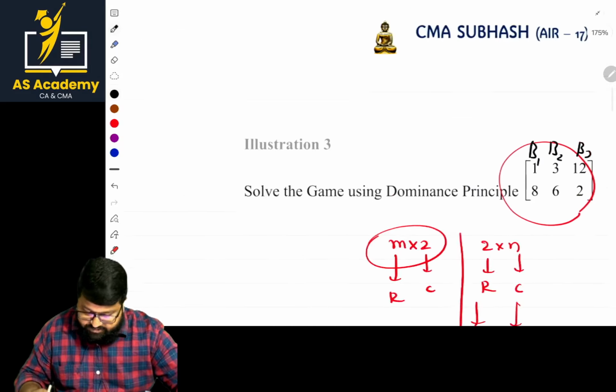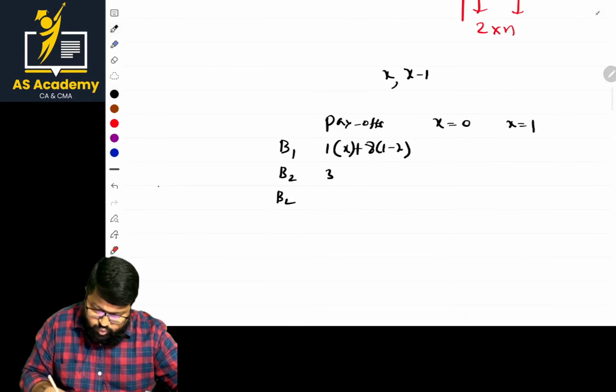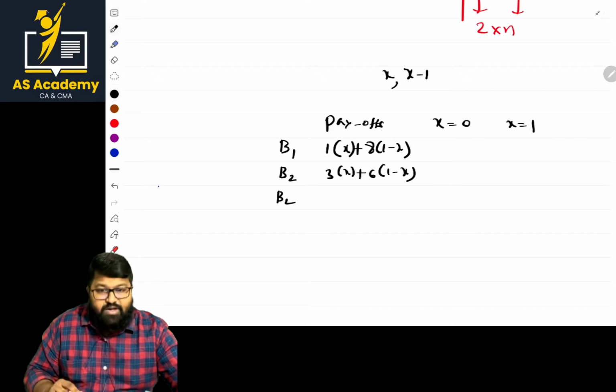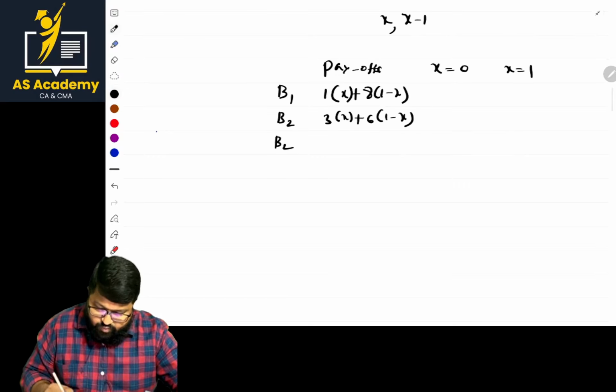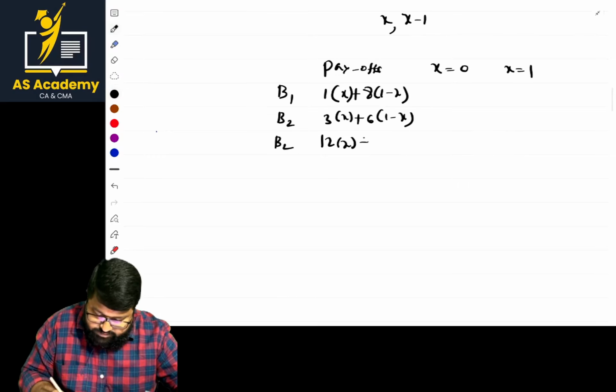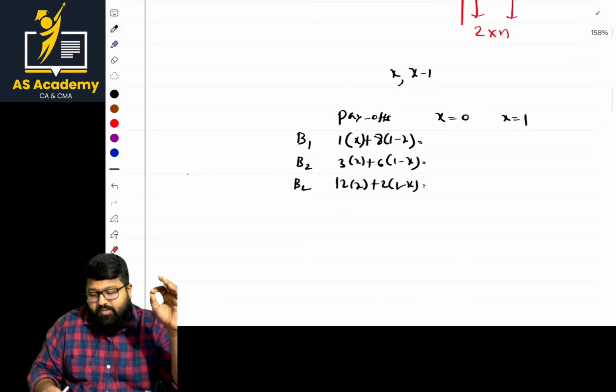Next part: 3 into x plus 6 into 1 minus x. And similarly, 12 into x plus 2 into 1 minus x. Find the value of this. I am explaining this clearly.